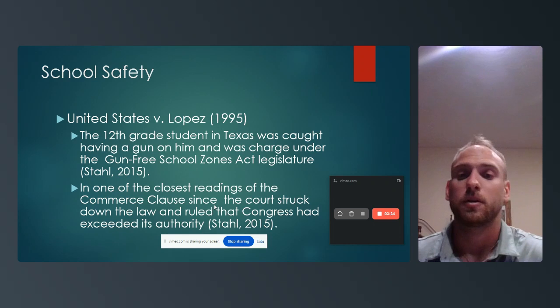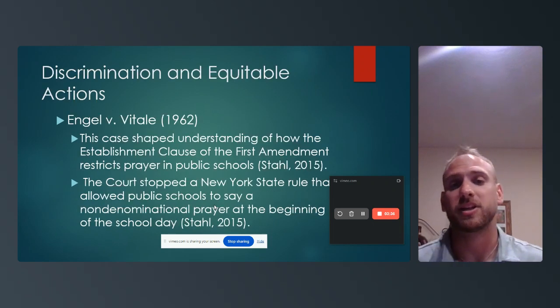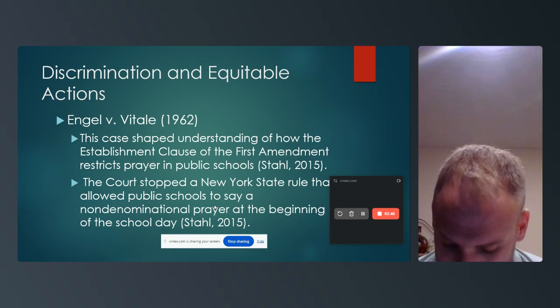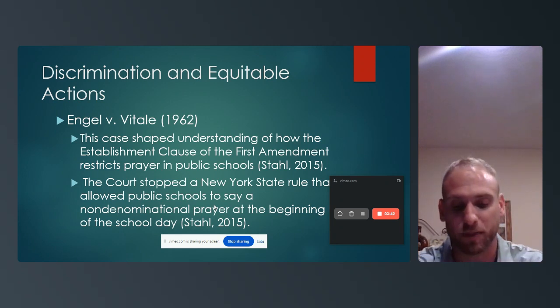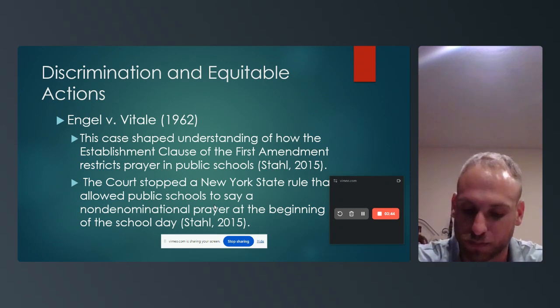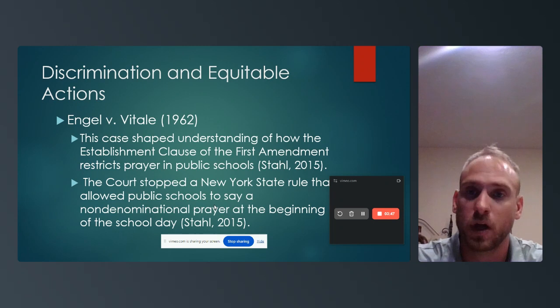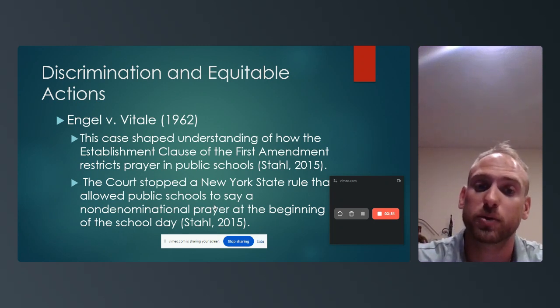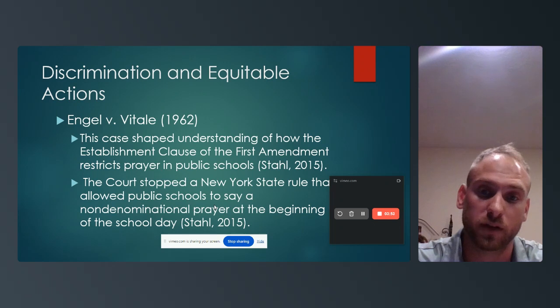Discrimination and equitable actions. Engel versus Vitale. This case shaped understanding of how the Establishment Clause of the First Amendment restricts prayer in public schools. This was vital because the court stopped a New York State rule that allowed public schools to say a non-denominational prayer at the beginning of the school day.